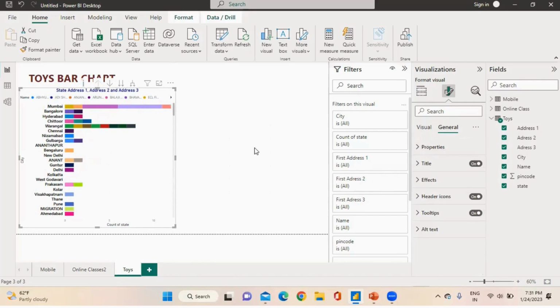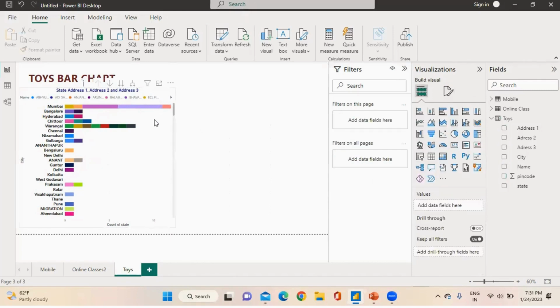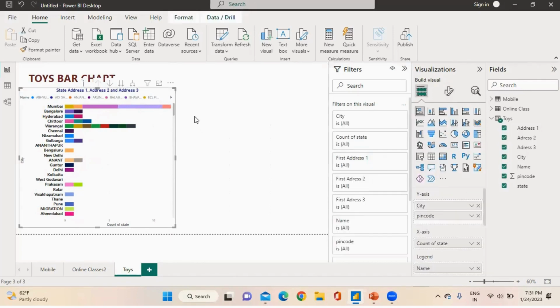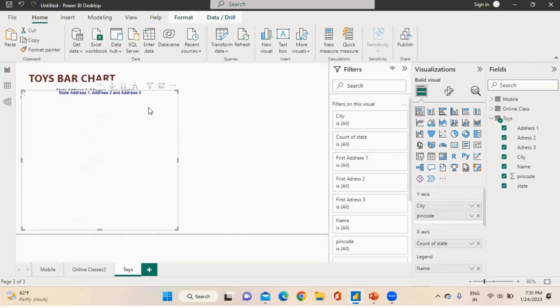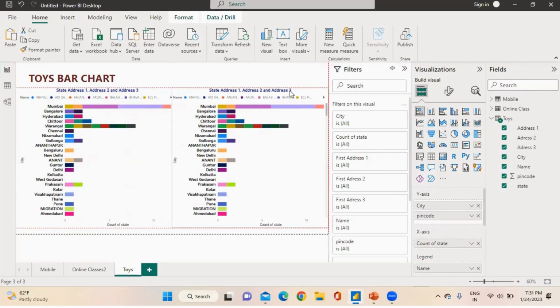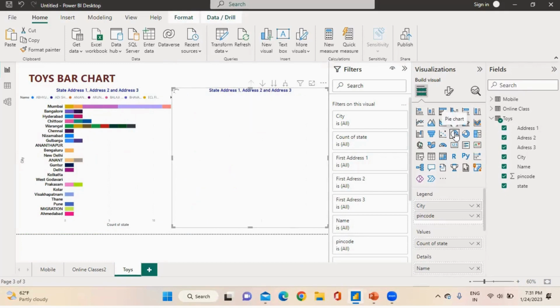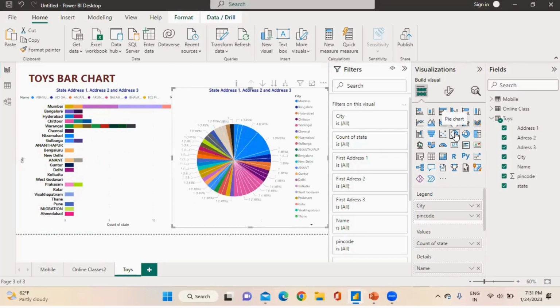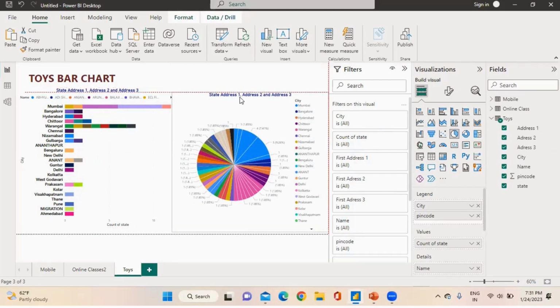If I want the same pie chart, we just press this chart, Control C and Control V. Select this chart, go directly to pie chart. If I click on pie chart directly, you don't need to put in values once again. This is my pie chart.